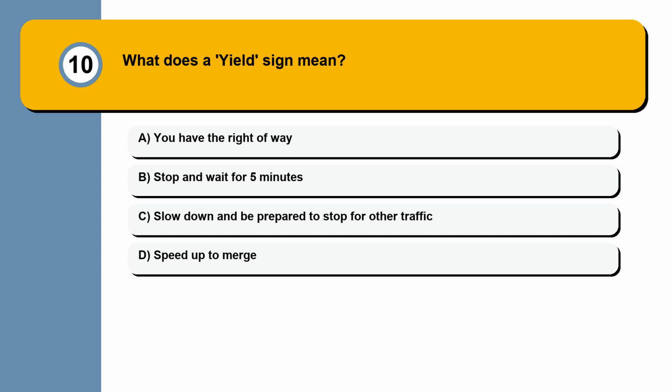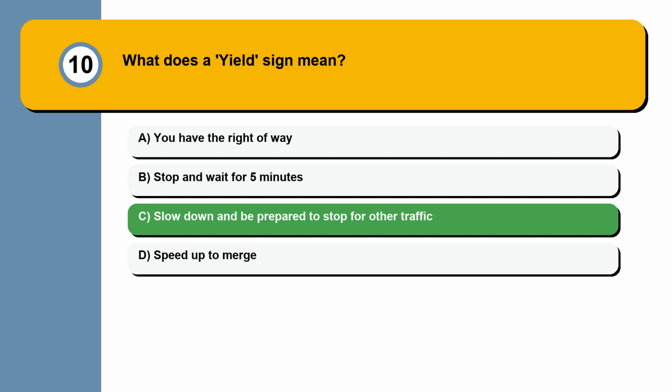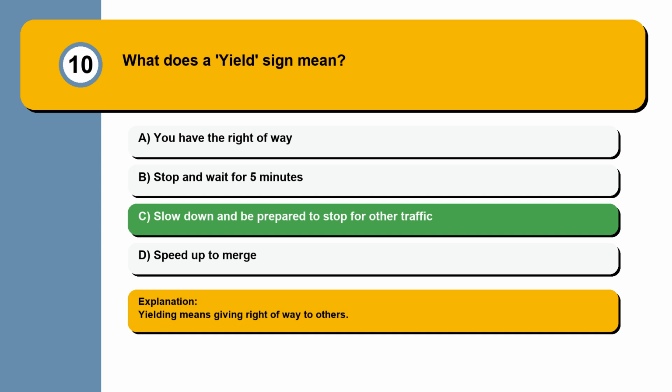Question 10. What does a yield sign mean? You have the right of way. Stop and wait for 5 minutes. Slow down and be prepared to stop for other traffic. Speed up to merge. Yielding means giving right of way to others.